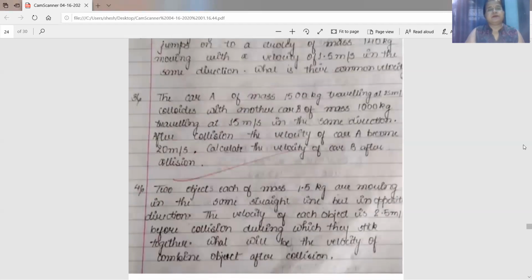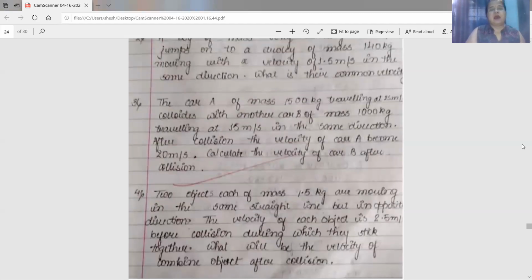Number 3. Number 3 is car A. There are two cars. Car A has a mass of 1500 kg, traveling at 25 meter per second, and collides with another car B of mass 1000 kg. So the mass of car A is 1500 kg and the mass of car B is 1000 kg, which is moving with a velocity of 15 meter per second.